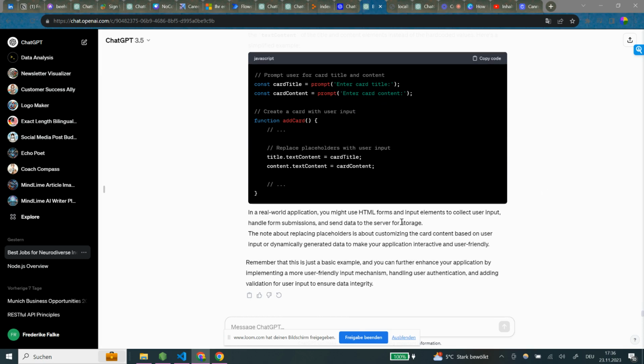In a real-world application, you might use HTML forms and input elements to collect user input, handle form submissions, and send data to the server for storage. The note about replacing placeholders is about customizing the card content based on user input or dynamically generated data to make your application interactive and user-friendly. Remember that this is just a basic sample and you can further enhance your application by implementing a more user-friendly input mechanism, handling user authentication, and adding validation for user input to ensure data integrity.